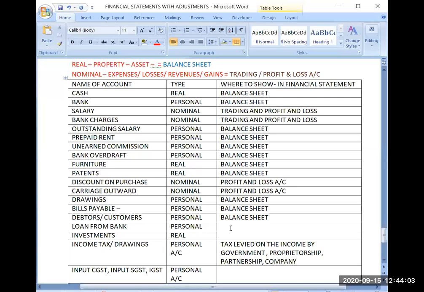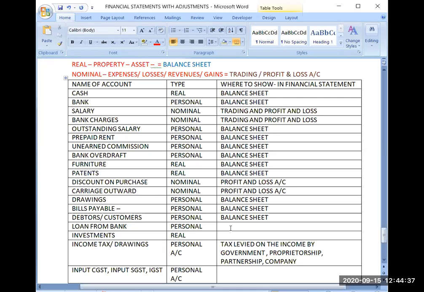Yeah, obviously you are correct. That will be liability. And in which financial statement are you writing liability? You are correct that if I am taking a loan from bank, that will be my liability. So in which financial statement am I showing my liabilities? It is a personal account. Suppose you are taking a loan of rupees 10,000 from A, 20,000 from B, and 30,000 from C, how will you remember without writing their names?